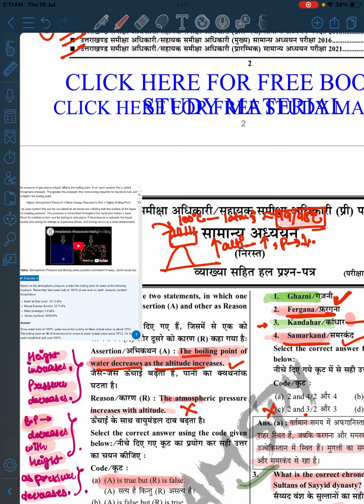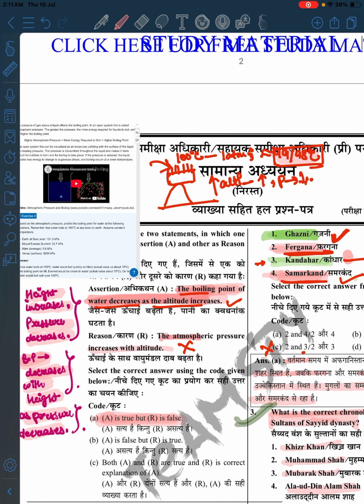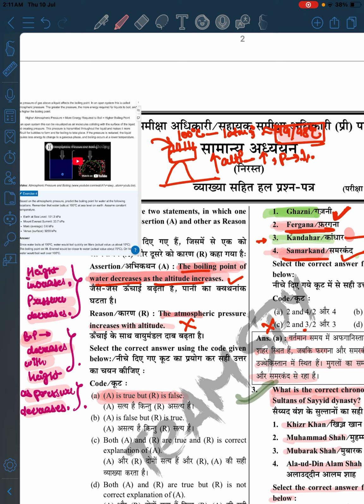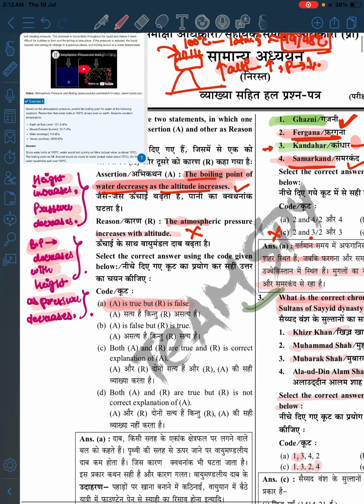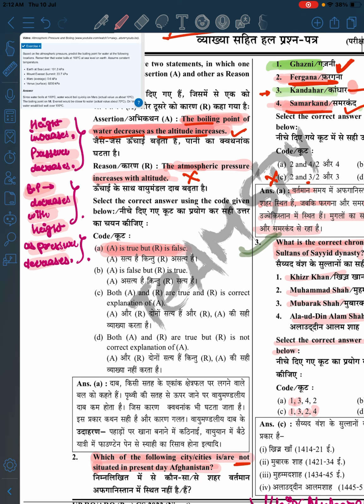See, I will go through each and every question slowly. I will be using Google in front of you, thinking like a noob and checking how it is going to be done. Okay, the first question: the boiling point of water decreases with increase in altitude. As altitude increases, pressure decreases, and if pressure decreases, the boiling point also decreases. So the statement that the boiling point of water decreases with increase in altitude is correct. The atmospheric pressure increases with altitude? No, it decreases with altitude. So the first is right.